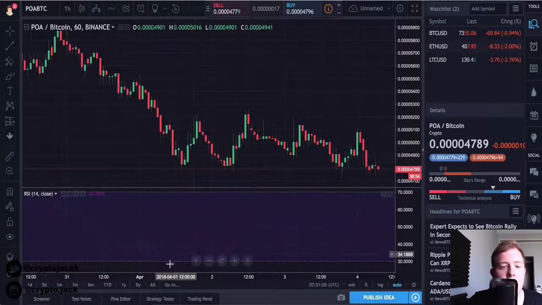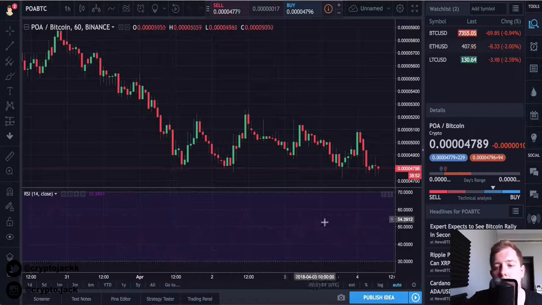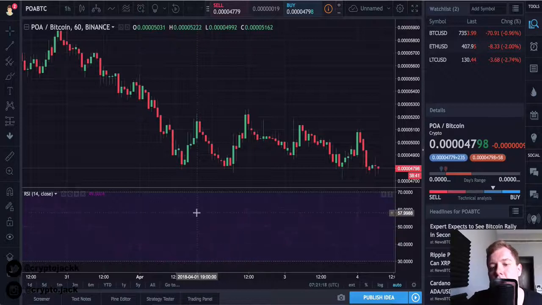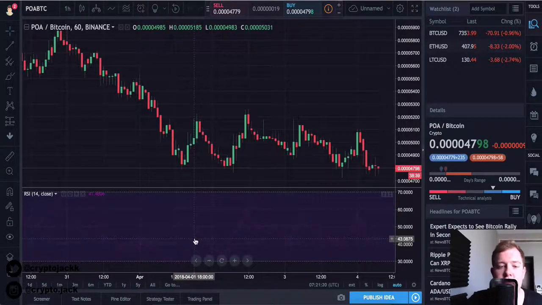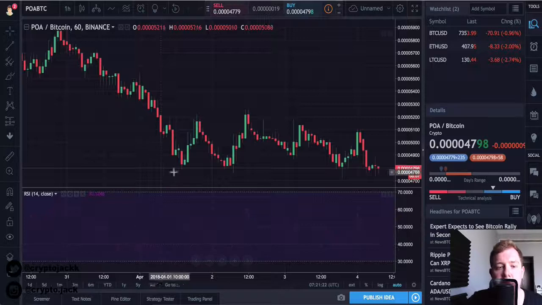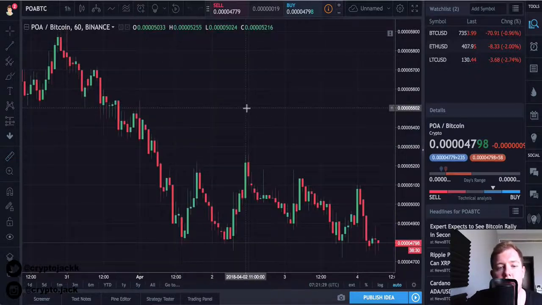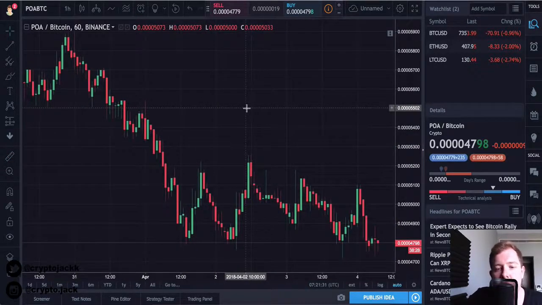You can buy down here, the RSI down here crossed, I believe it's set to 30/70 on TradingView, but the RSI crossed down here, and we can see straight after the RSI crossed, it went back up. And even if you sold in the middle around 45, 50, something like that, you would have made a decent profit on the day. We can in fact go ahead and see what profit you would have made. Well, you made a 7.28% profit, which I'm sure anyone is pretty happy with for day trading.